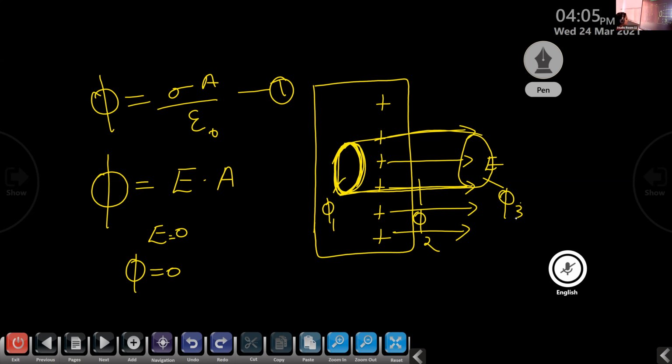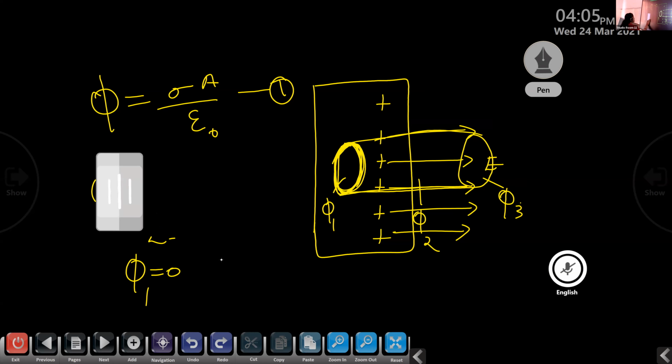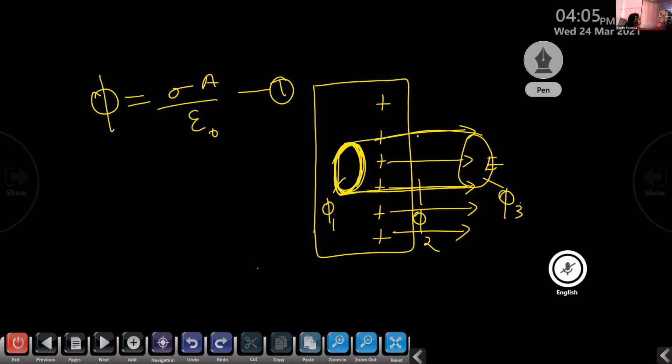So for an end face inside a charged plate, since the electric field inside the conductor is equal to 0, the electric flux phi 1 is equal to 0. Now we can consider the electric flux for a curved surface. The electric flux for a curved surface, that is phi 2, is also given by E dot A, which is EA cos theta.